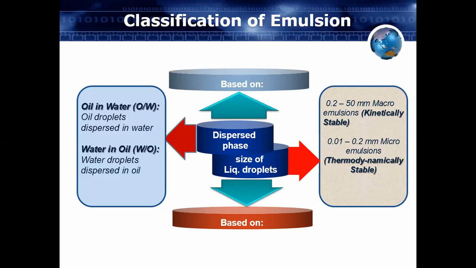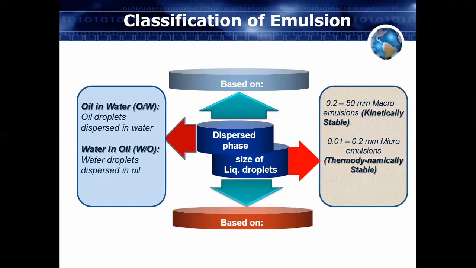Then another type of emulsion is when the globule size is from 0.001 to 0.2 millimeter. This kind of emulsion is called micro emulsion, or also thermodynamically stable emulsion.